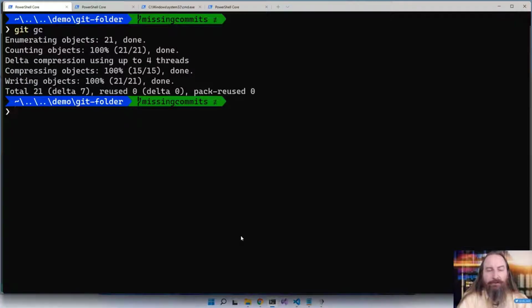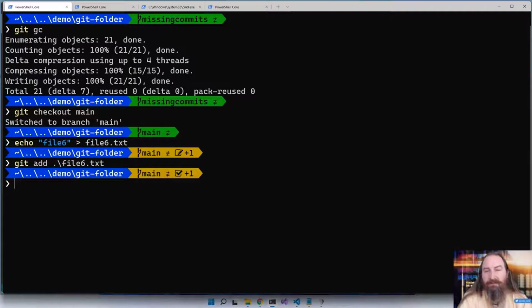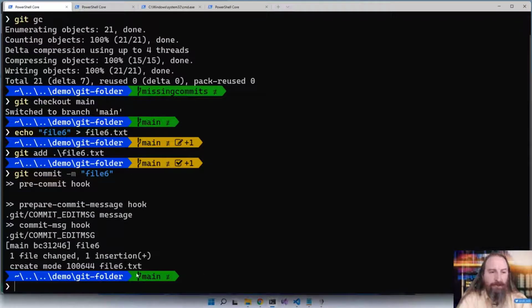Now we could run these hooks in interesting places to validate commit messages, maybe to run unit tests, run our lint process. git checkout main. I'm going to say echo file6 to file6.txt, git add file6. So no hooks yet. git commit -m file6. And now we see we've got the pre-commit hook, we've got the prepare commit message hook, we've got the commit message hook, and ultimately then we committed it.